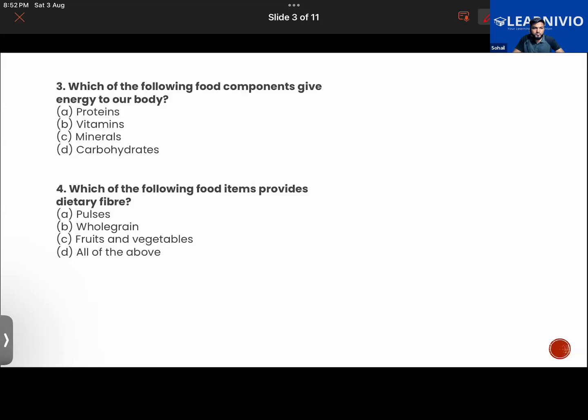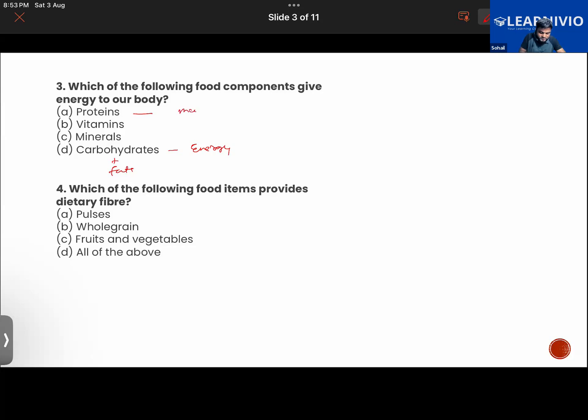Which of the following food components gives energy to our body? Vitamin. It's talking about energy now. Proteins. No, it's carbohydrates. Carbohydrates are the main energy giving component of the food. Carbohydrate and fat give you energy.